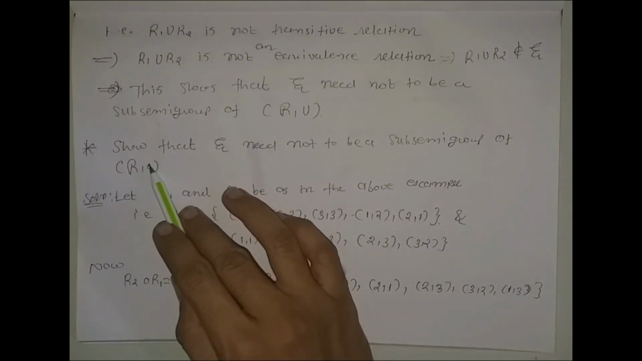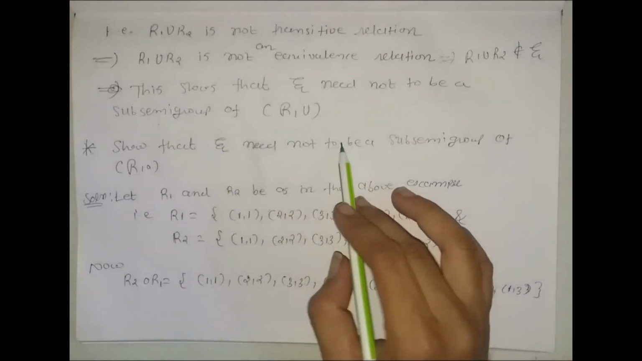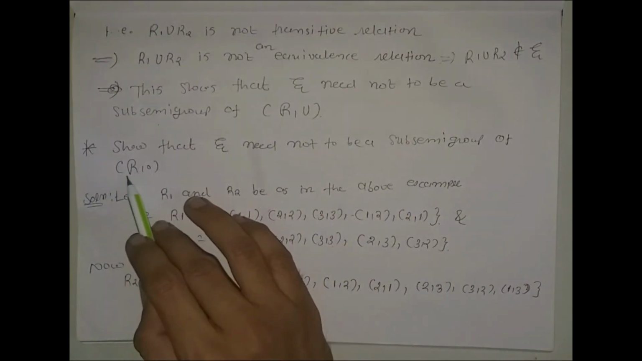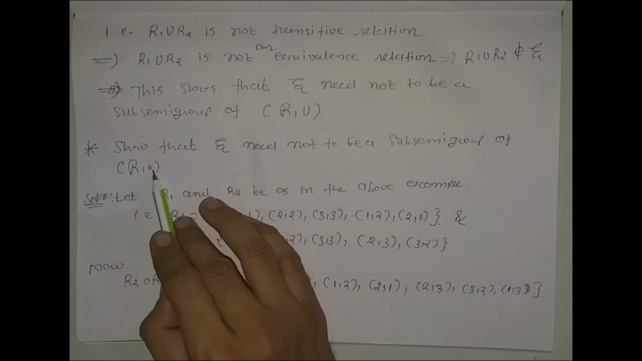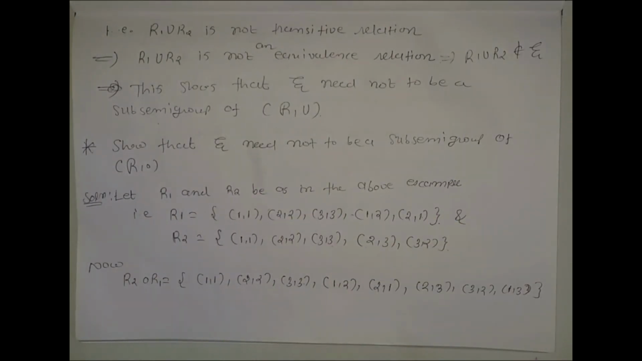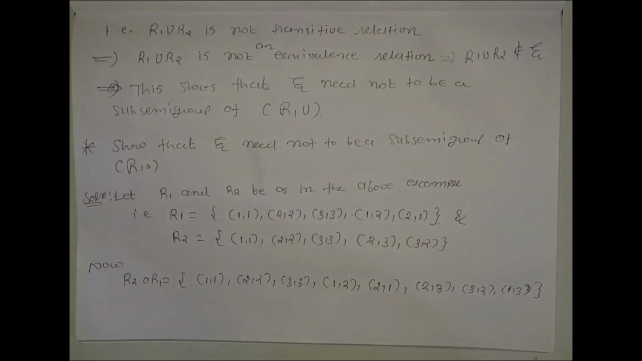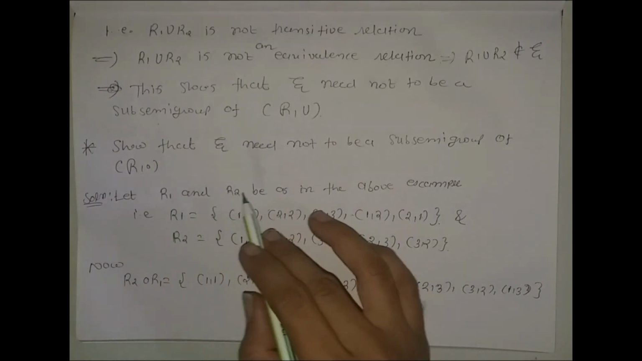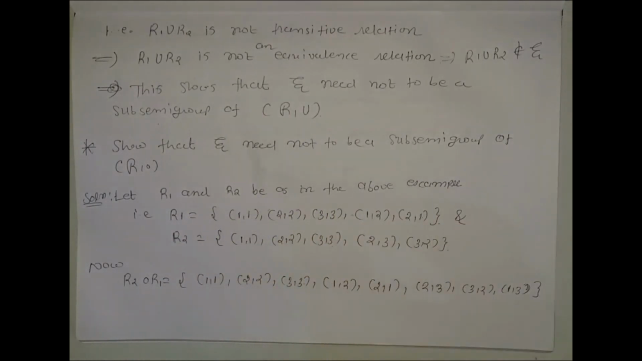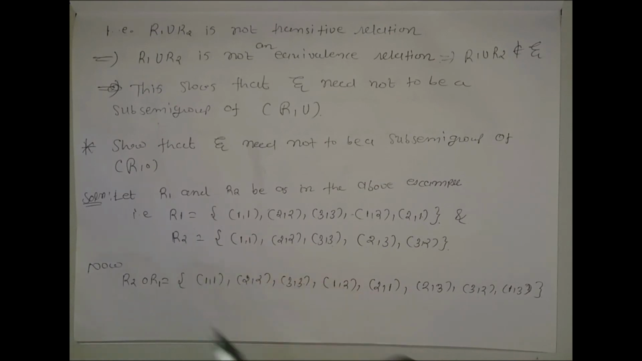Now, the second example shows that script E need not be a sub-semigroup of script R with the binary operation composition. In the first example, we discussed this for the case of union. In this case, we will discuss it for the composition. Now, let R1 and R2 be as in the above example. Both R1 and R2 are considered in the above example.